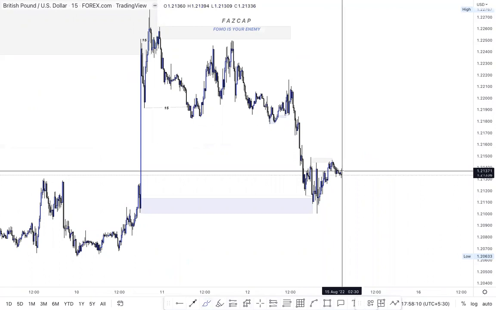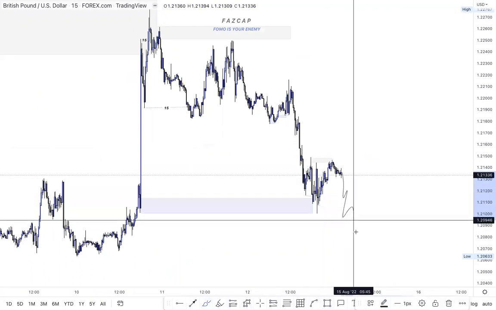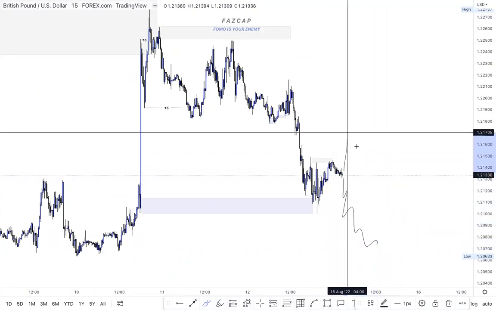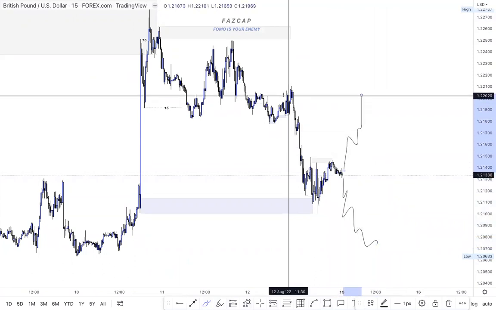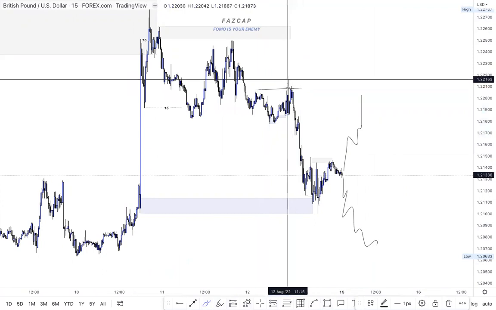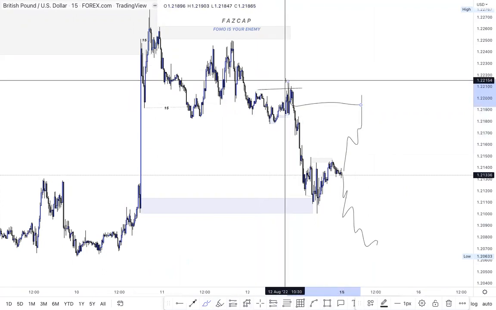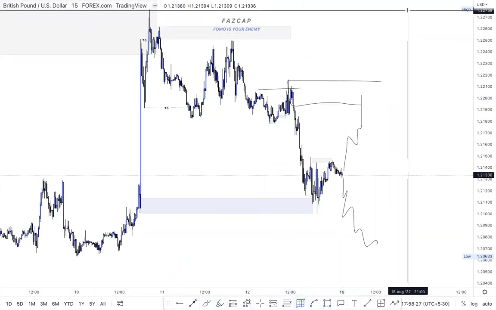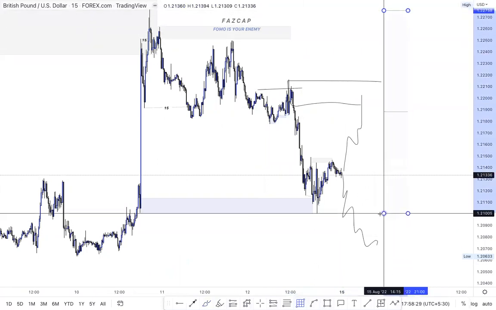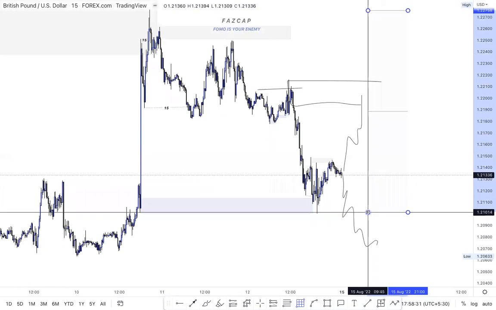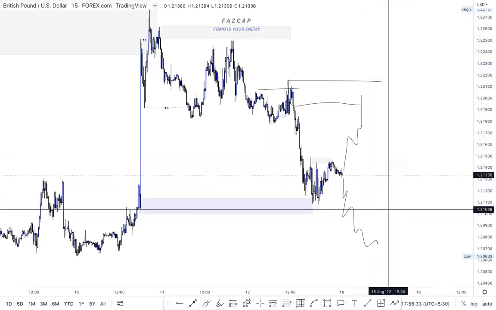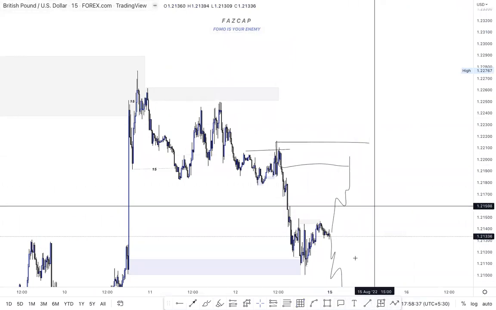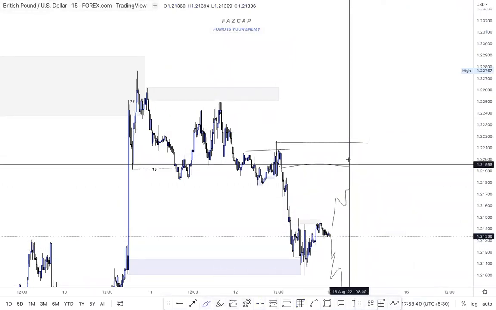It can just flourish around and continue to the downside. Number one, it can just hit this POI. This is also a swap POI, so I believe this POI is also valid right now. And if I'm not wrong, yeah, we are in a discount price.